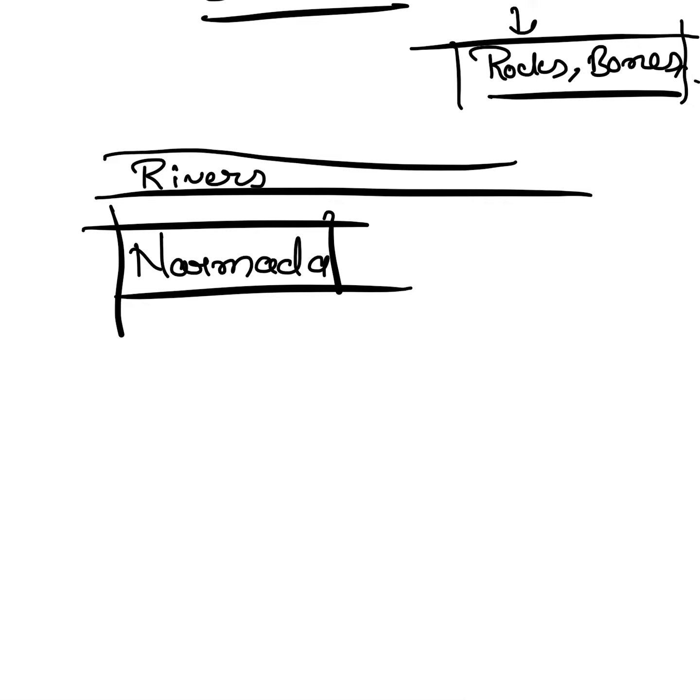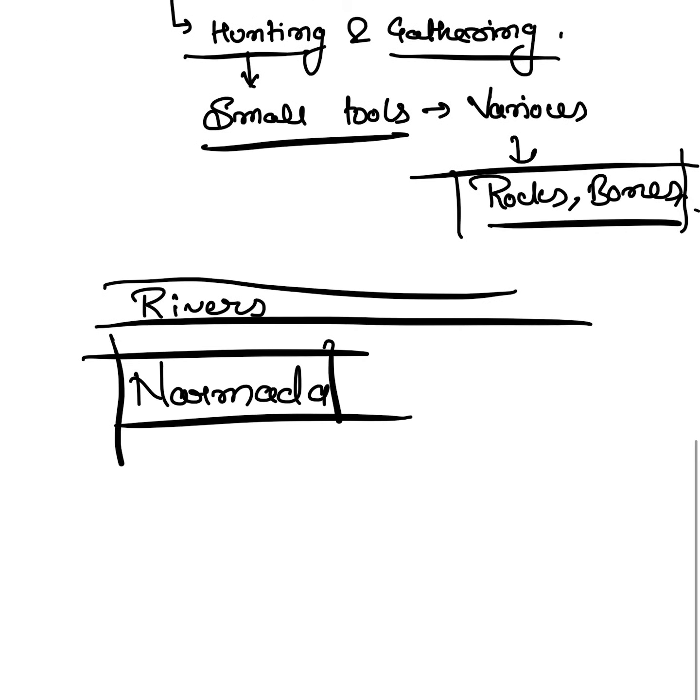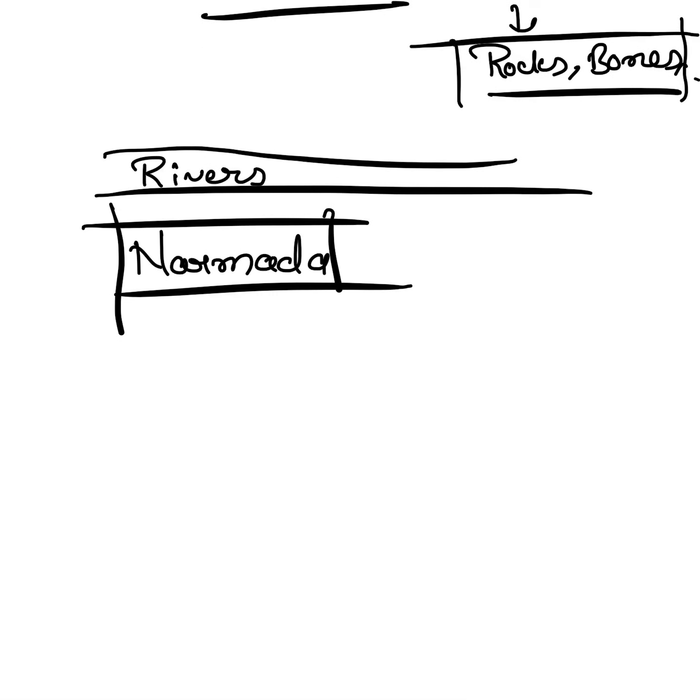Also, the major thing about Paleolithic people is they are hunters and gatherers. They don't know about settling, they don't settle, and they have no idea about agriculture. Agriculture is only introduced in the later Mesolithic age. Till the end of Mesolithic, people were not very much aware of agriculture.